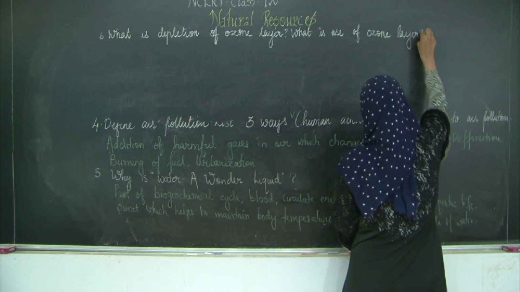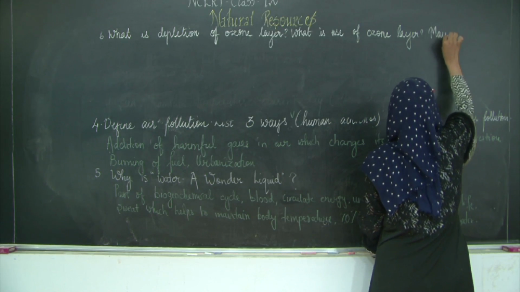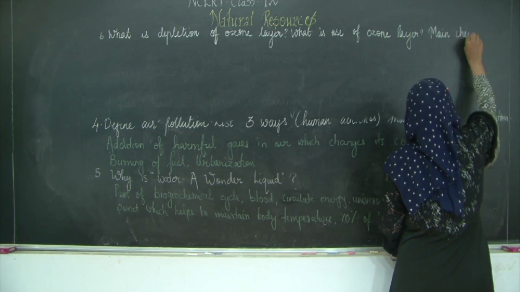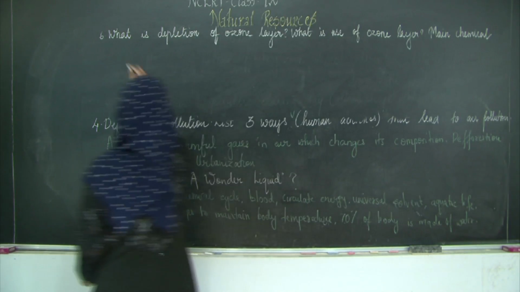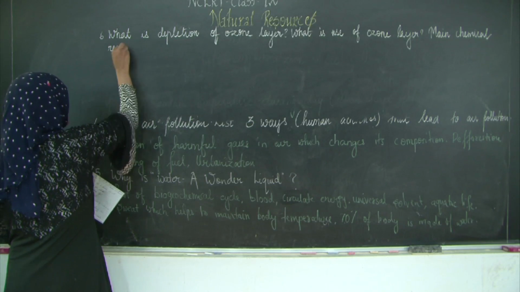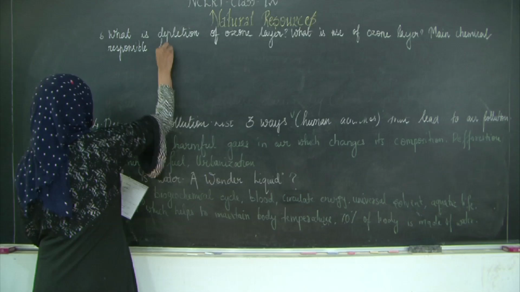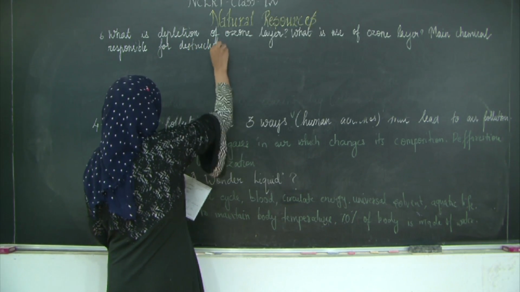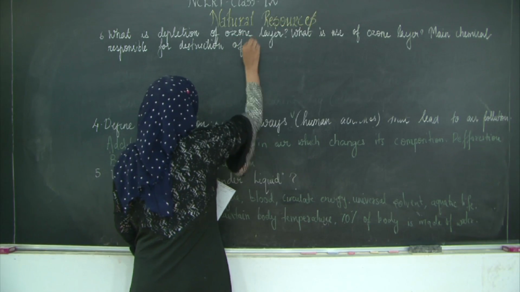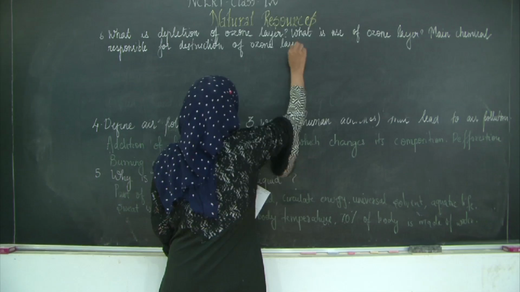And main chemical responsible for destruction. Destruction of the ozone layer again. Okay, what is depletion of ozone layer?